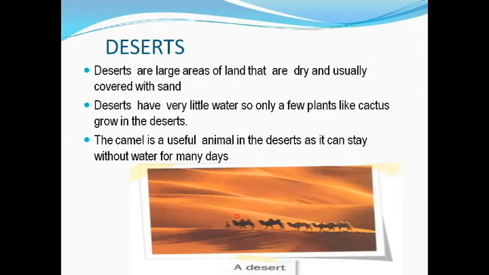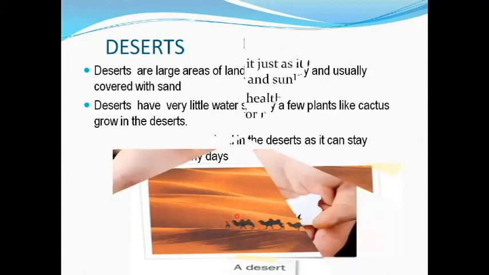Which is the useful animal in the desert? That is the camel. Camel is a very useful animal in the desert as it can stay without water for many days. Why? Because the camel is adjusted to the desert and it can live without water for many days. Once it fills up, it uses that water. So that's why it is very useful in the desert and is also called the ship of the desert. The camel is the ship of the deserts.